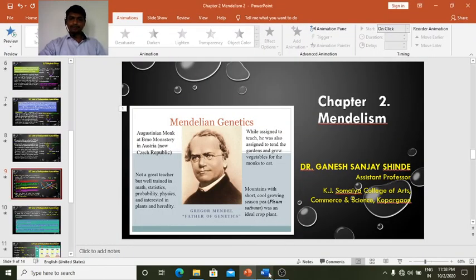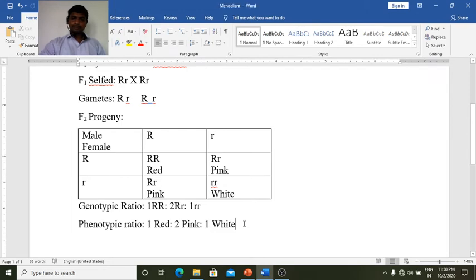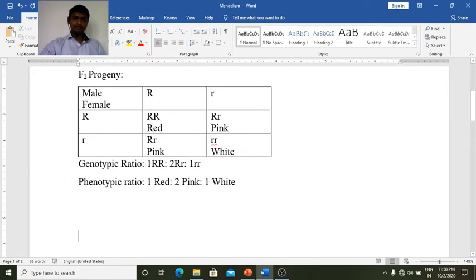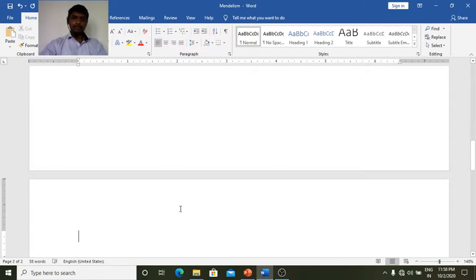So here what we are going to do is the dihybrid cross to explain the law of independent assortment. The parents are yellow round crossed with green wrinkled.